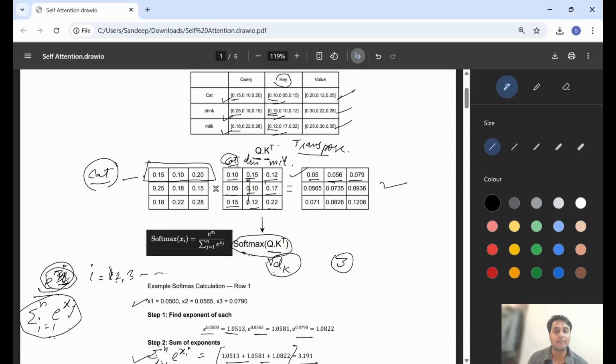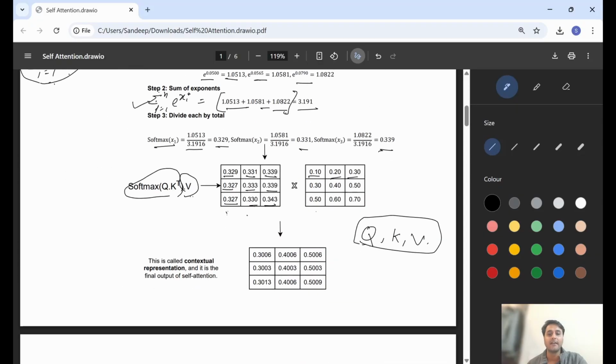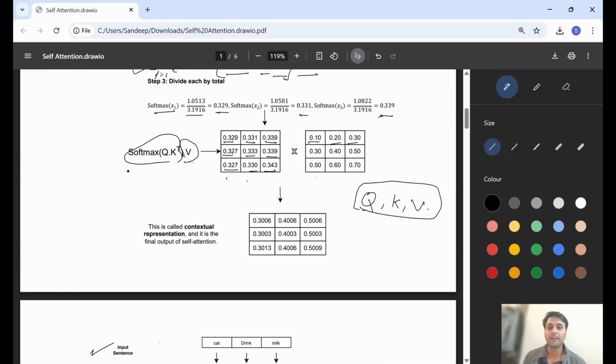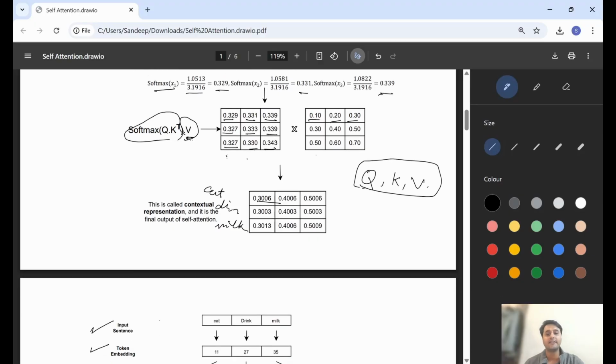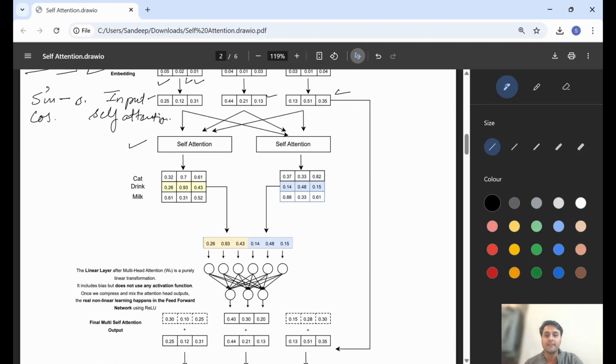So we are querying cat inside all the keys that we have inside the sentence: cat, drink, milk. So it will do the query. After that, it will return a value. Then we apply softmax, and this softmax of query K transpose is multiplied by the value vector. So that eventually gives us the contextual representation of each word. Now this vector is representing cat, this is drink, and this is milk. And this is the final output of the self attention.